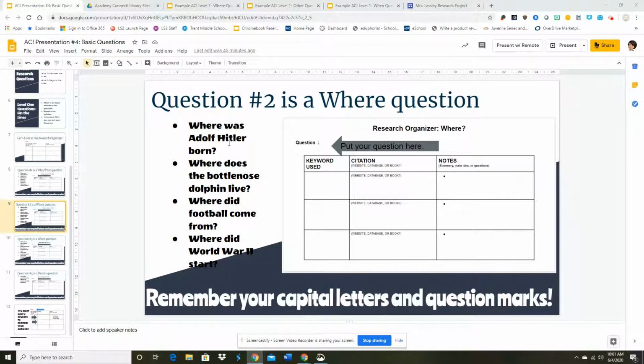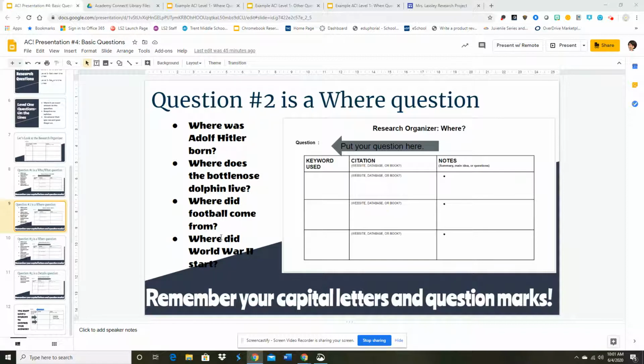Adolf Hitler is proper because it is someone's name. Bottlenose dolphin, not, because it's not a proper noun. Down here, football, not a proper noun. I know some of us would like to put that in capital letters, but it's not. And then World War II is a proper name of a war.